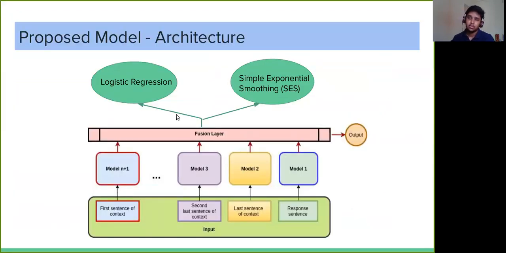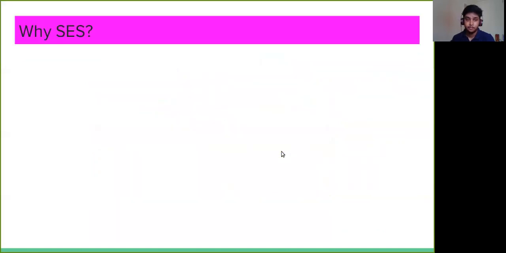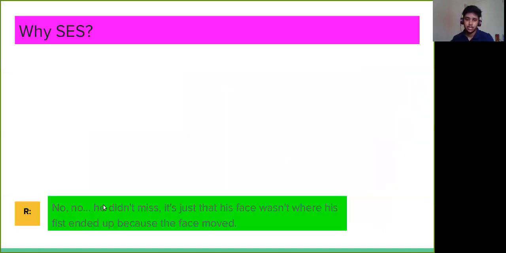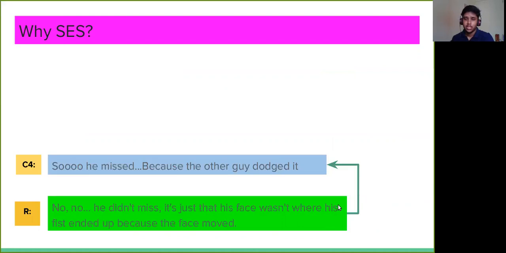This fusion layer can be either logistic regression or a SES model. We got a slightly better score with SES. So why are we using SES? Let's start with the response sentence. Just by reading this response sentence, we are not getting any idea about its sarcastic nature, right? But just by seeing the most immediate context, or the last sentence of the context set, we can get a lot of idea about the sarcastic nature of this response sentence.